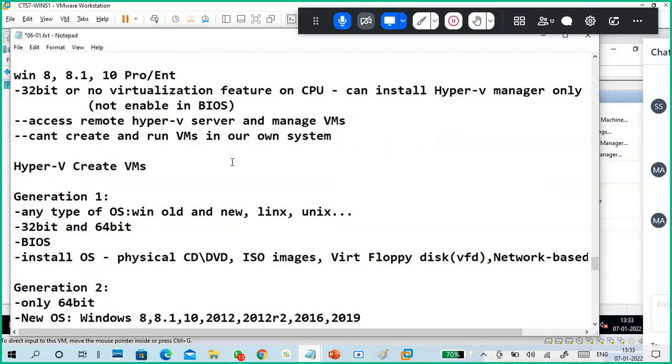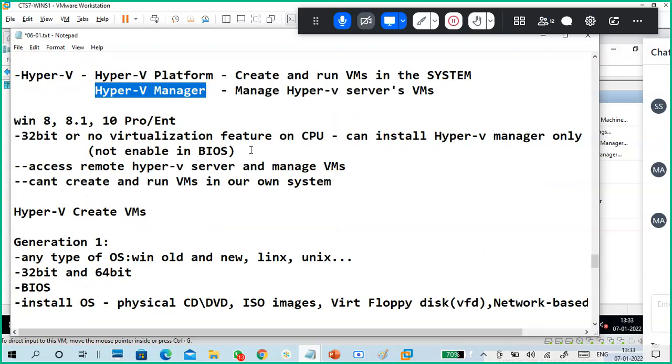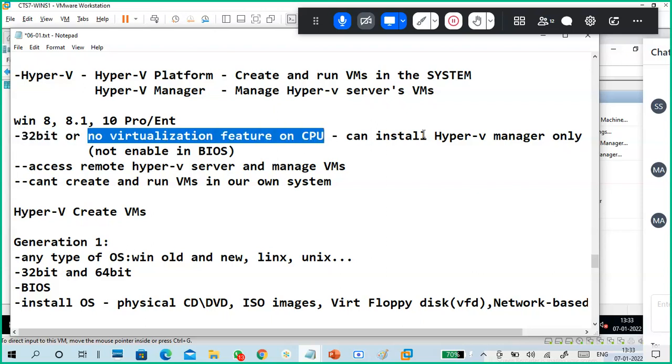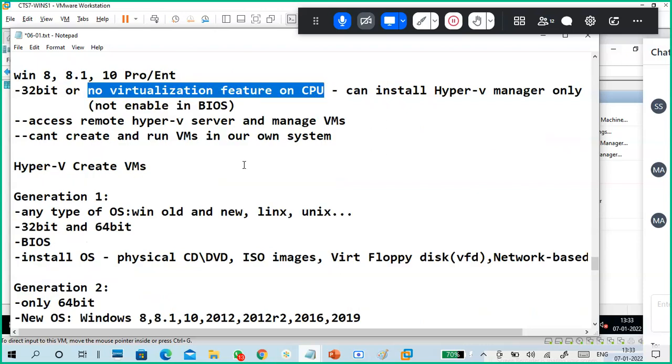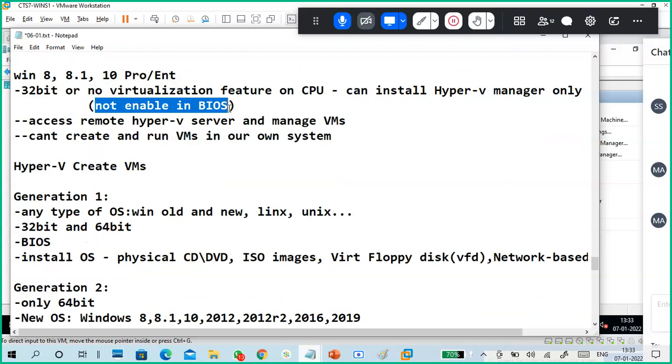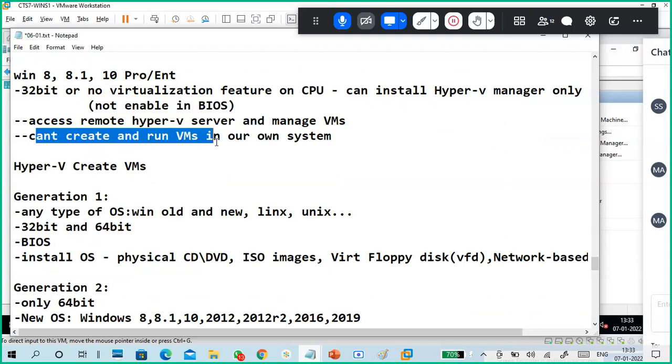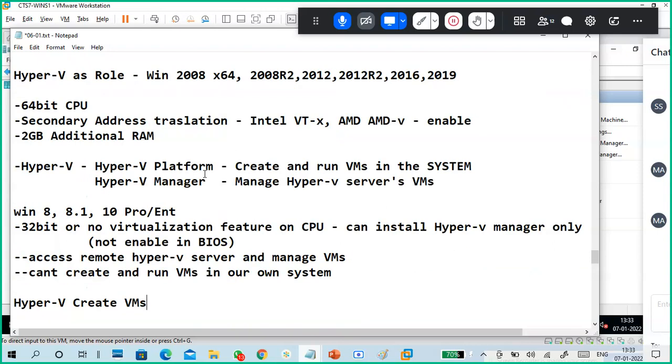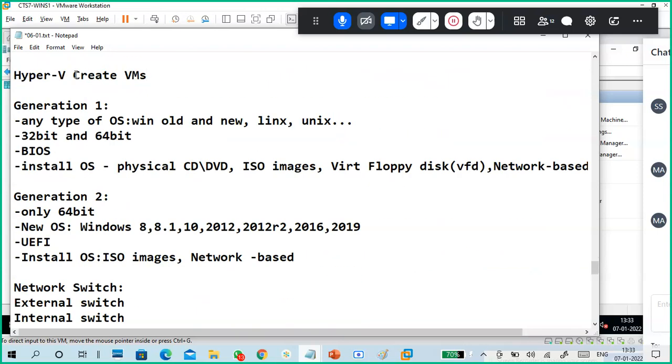Okay, so when will we not get this kind of Hyper-V feature? If you have a 32-bit OS of Windows 8 or Windows 10 Professional or Enterprise, or no virtualization feature in the CPU, you can install Hyper-V Manager only, not the platform. So you can access remote Hyper-V servers and manage the virtual machines on them. The same applies if it is not enabled in the BIOS. You cannot create and run a virtual machine on your own because you don't have the platform.